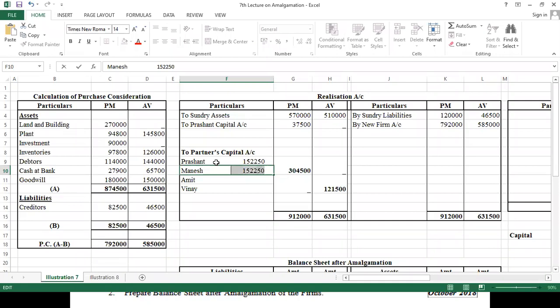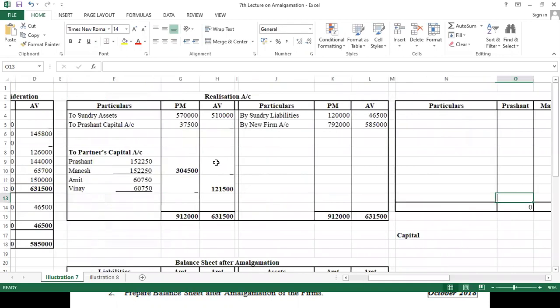Okay, now coming to Amit and Vinay, they share in the ratio of 60,750 and the same with the other, it should be 60,750. This is how we have done our realization account.